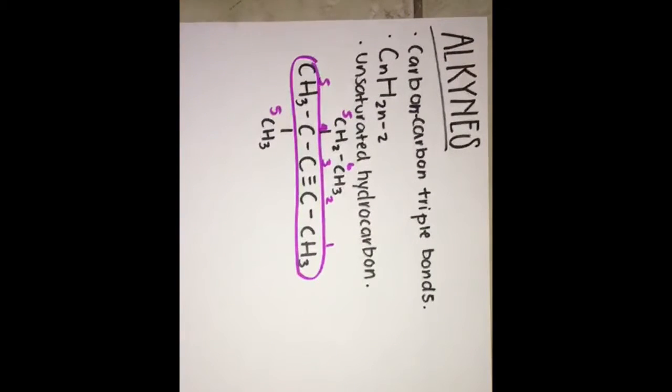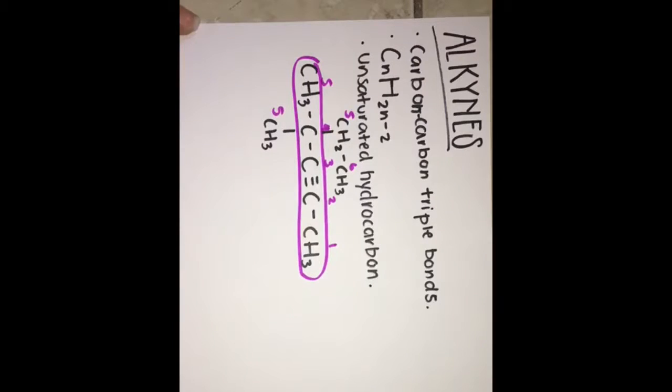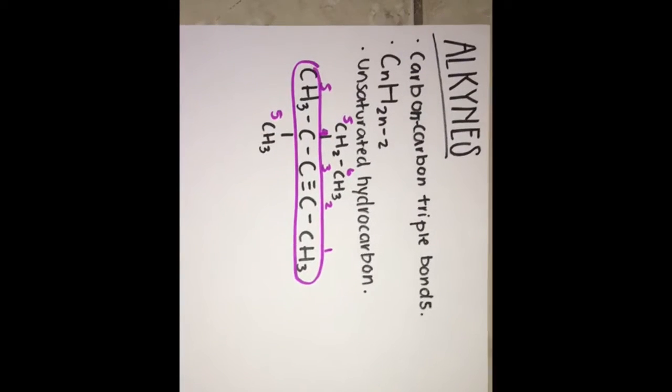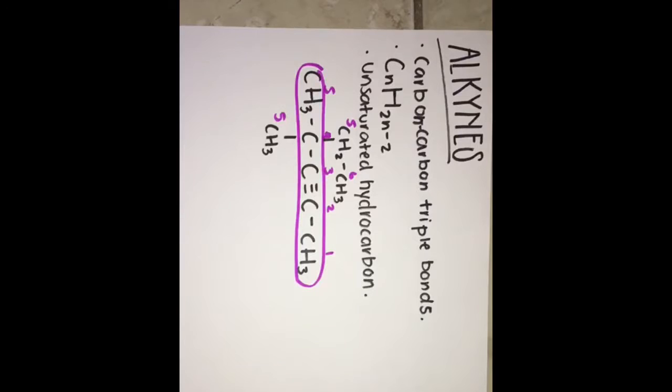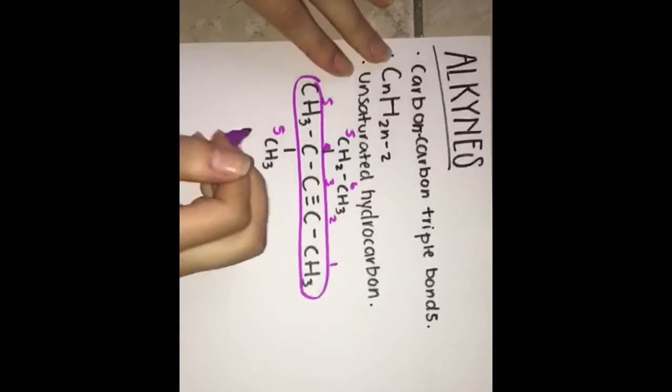Okay. After numbering the chain, we're gonna go and assign the lowest number to the alkyne. So we're gonna put the alkyne last. We're gonna go ahead and start by writing.